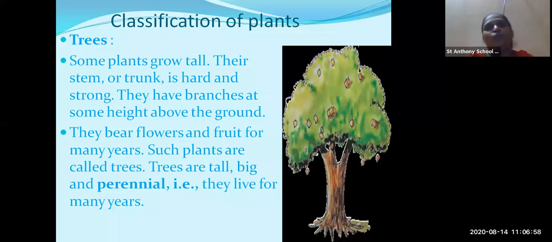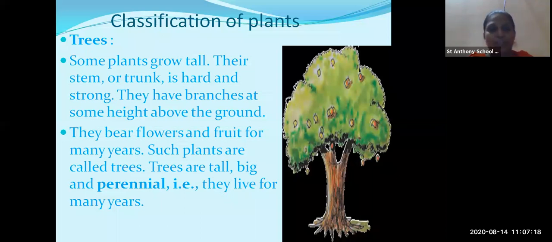According to his views, he tried to classify the plants into trees, herbs, shrubs and creepers. So we will see now one by one how the classification was done.